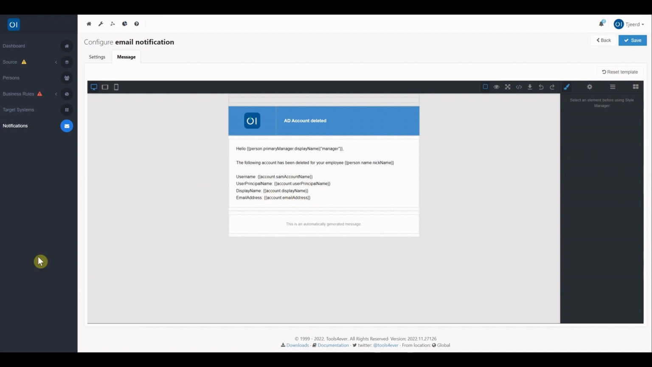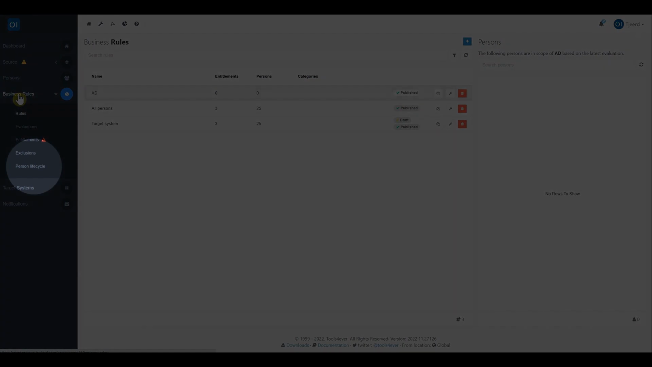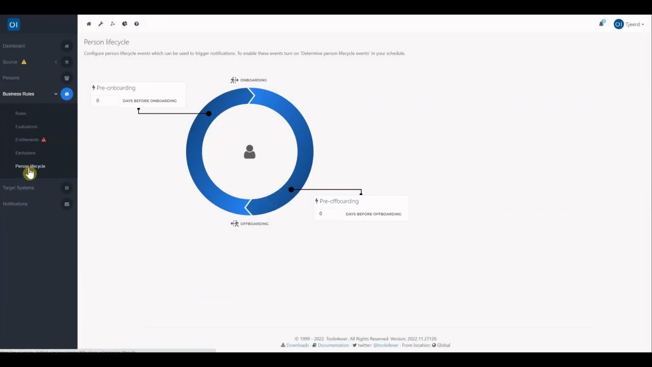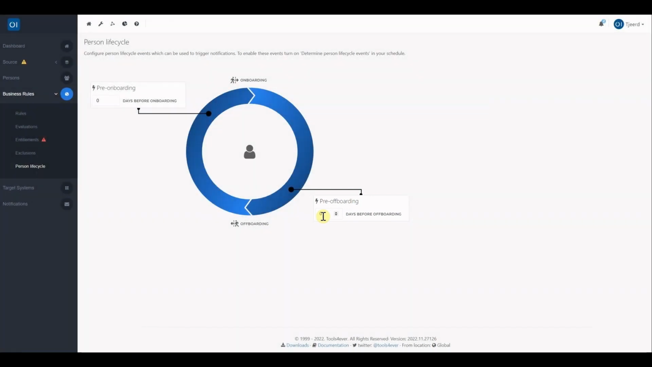The next item is the pre-on and off-board notification, which has been introduced in a new menu item, a new screen called the Person Lifecycle. From this configuration page, there are 2 options called pre-onboarding and pre-offboarding, in which a certain amount of days can be specified for the event to be triggered. For the notification to be sent, a new event type is introduced for both types, which also contains a default notification template. Here's an example for the pre-onboarding.